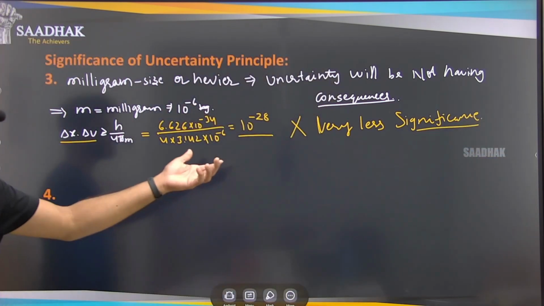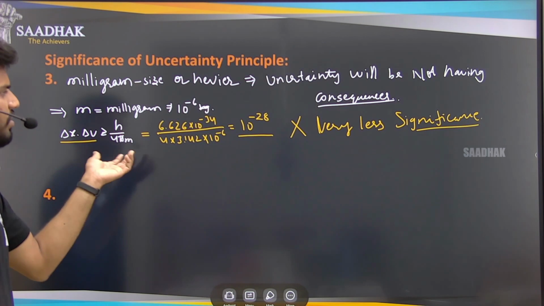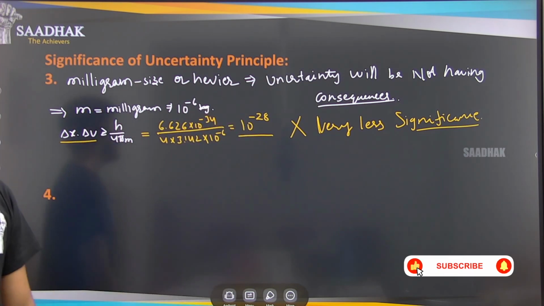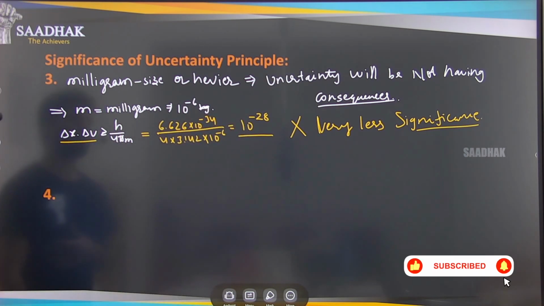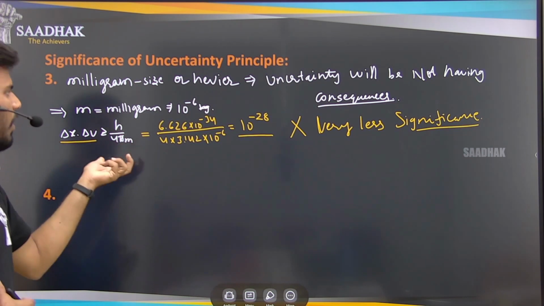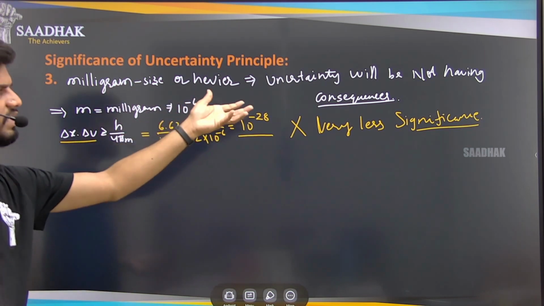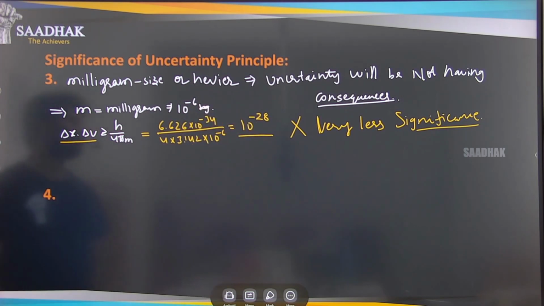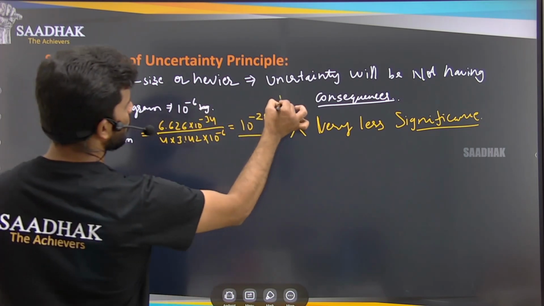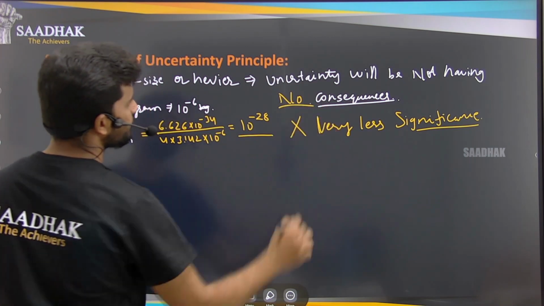It won't change the uncertainties, the wavelengths or the position of that object. This is one example of how milligram or heavier objects have no consequences from uncertainty.